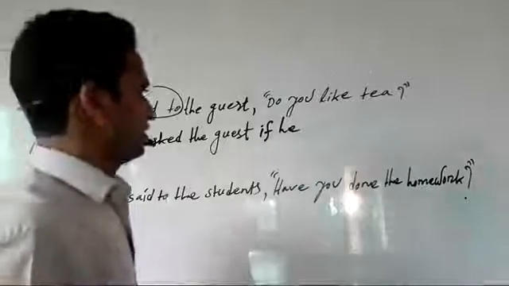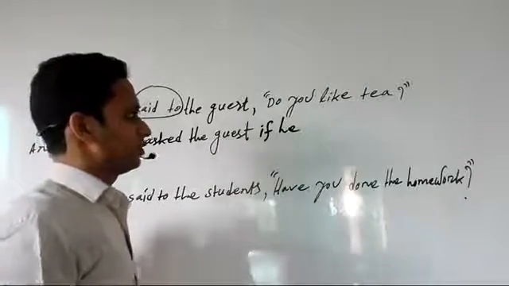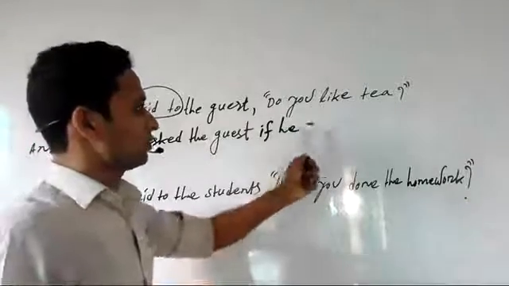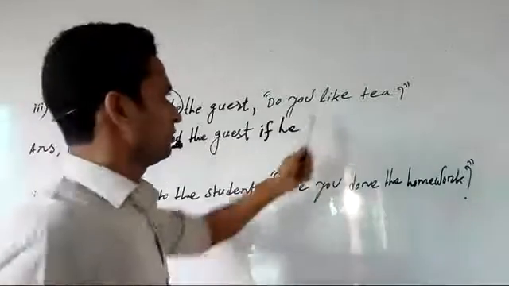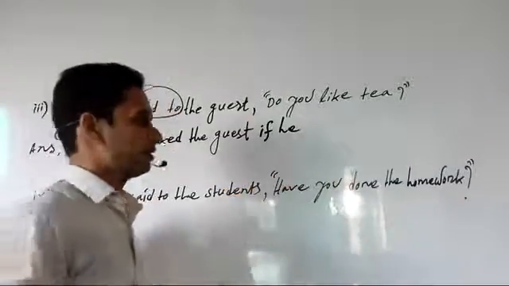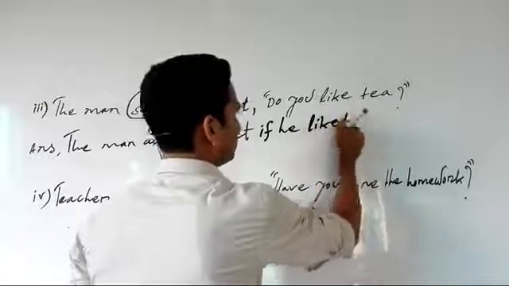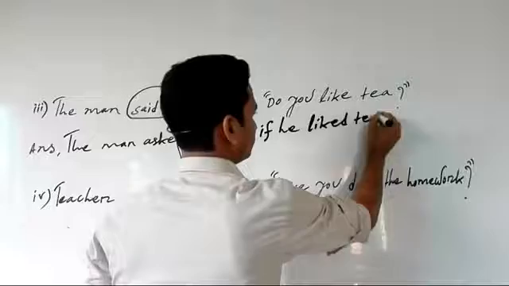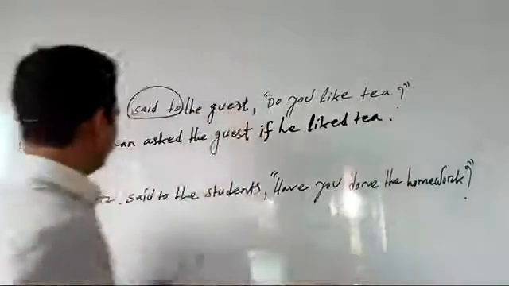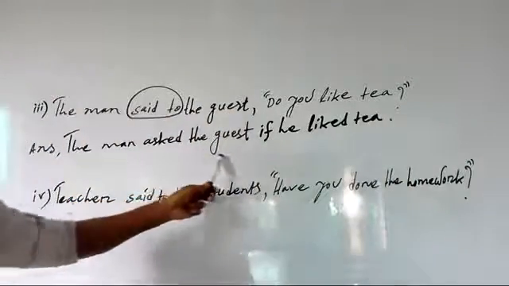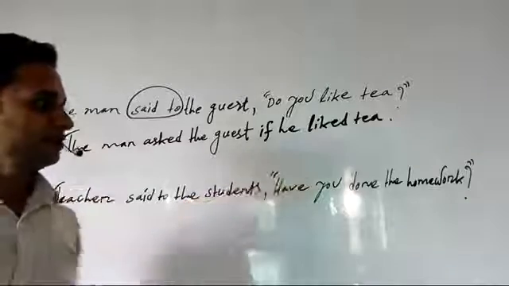To turn it into past indefinite tense, after the subject we should write the past form of the verb like, that means liked. Now the object, tea. It's okay. The man asked the guest if he liked tea.